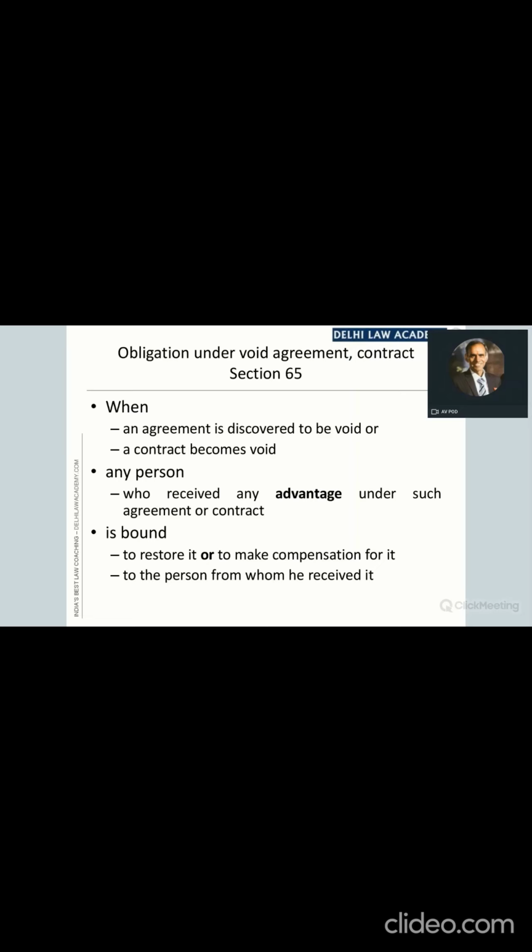Under section 36, a contingent agreement where the contingency is impossible to happen, that also is void. So we have various provisions where an agreement is declared to be void: section 11, section 20, 21, 23, 25, 26, 27, 28, 29, 30, 36, 56. But everywhere the phrase used is that an agreement is void. For the first time we are hearing this phrase, agreement is discovered to be void.